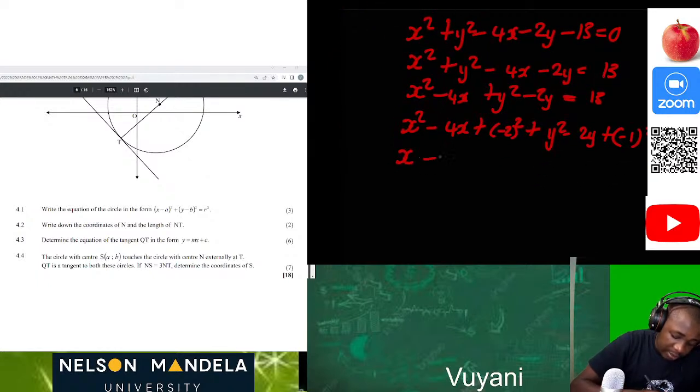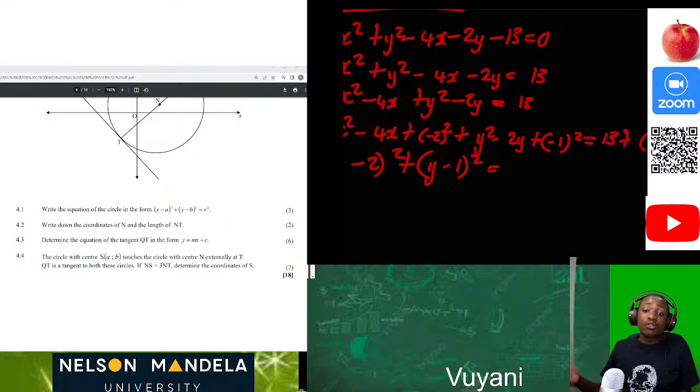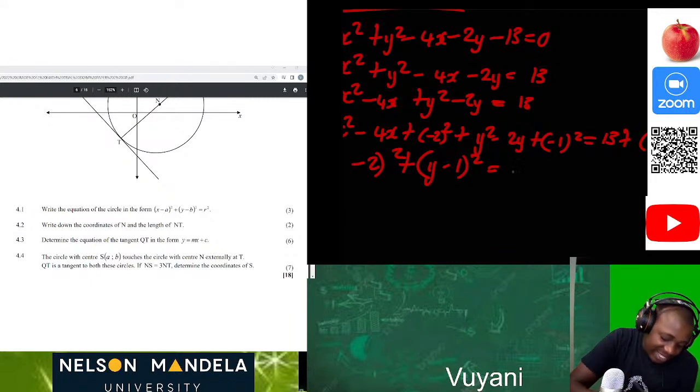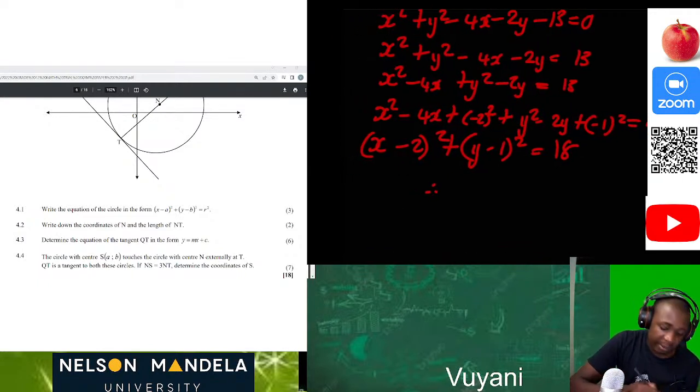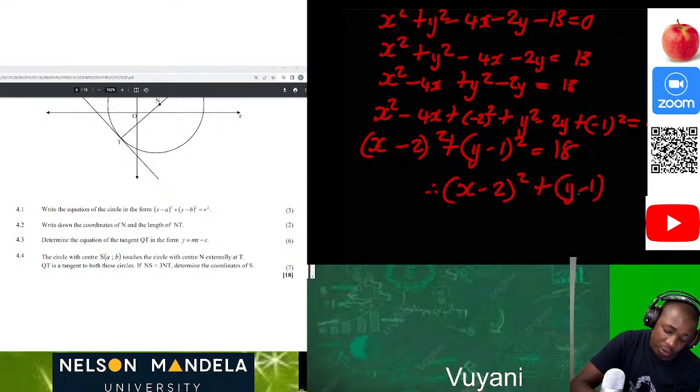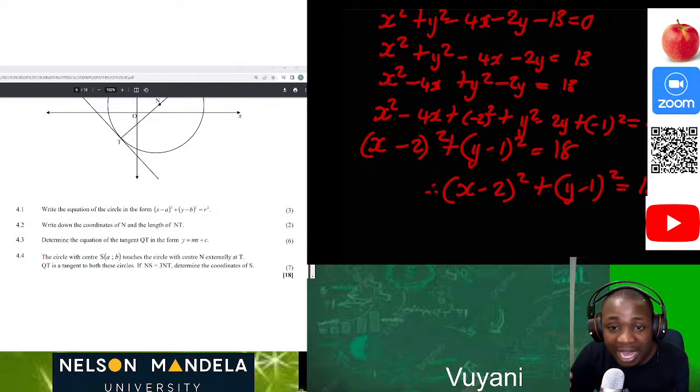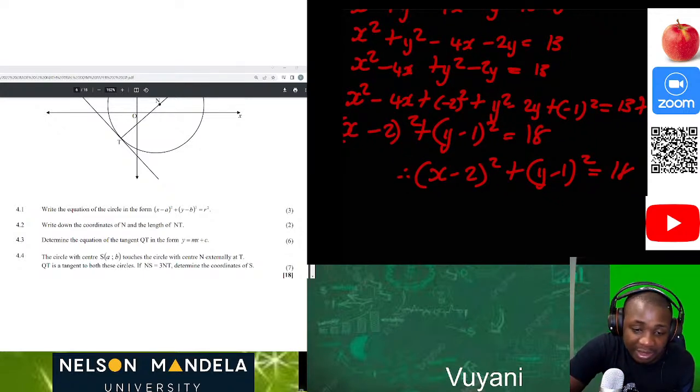This now will be (x minus 2) squared plus (y minus 1) all squared is equal to 13 plus 2 squared. 2 squared is equal to 4, 1 squared is equal to 1. So 1 plus 13 is equal to 14, 14 plus 4 is equal to 18. So therefore, we can write this equation in the form (x minus 2) all squared plus (y minus 1) all squared is equal to 18. Then we are happy and we get our 3 marks fast, just like that.